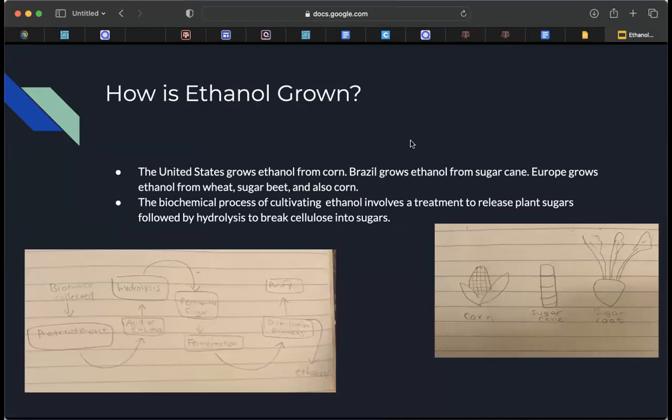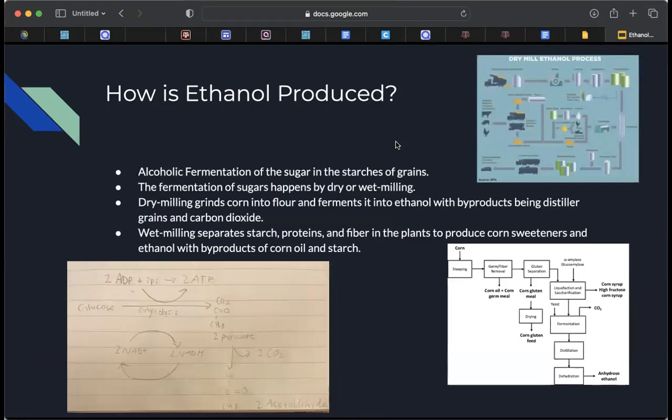How is it grown? It's grown in many different ways. For example, the United States grows ethanol from corn, Brazil grows ethanol from sugarcane, and Europe grows ethanol from wheat, sugar beet, and also corn. The biochemical process for growing ethanol involves a treatment to release plant sugars, followed by hydrolysis to break cellulose into sugars.